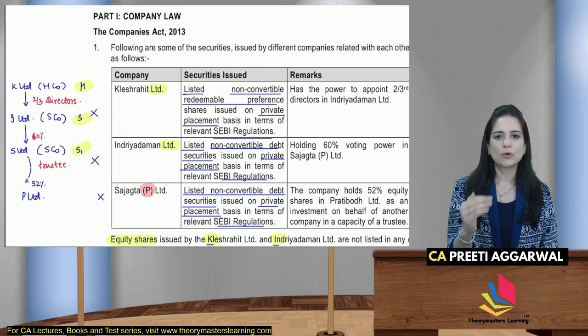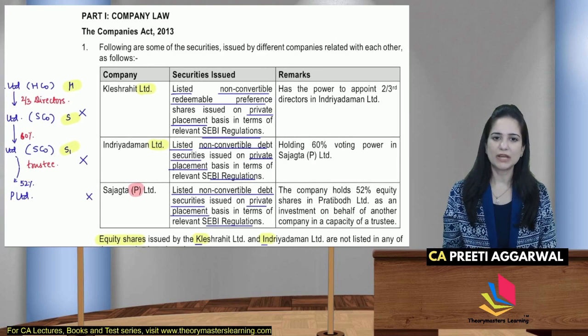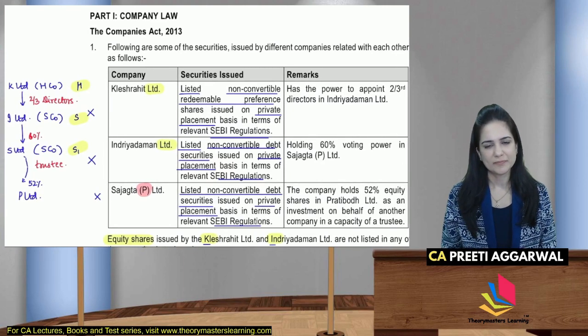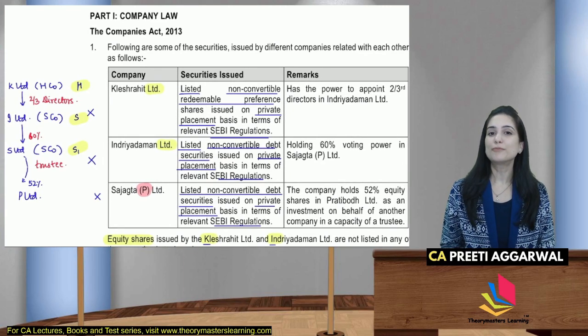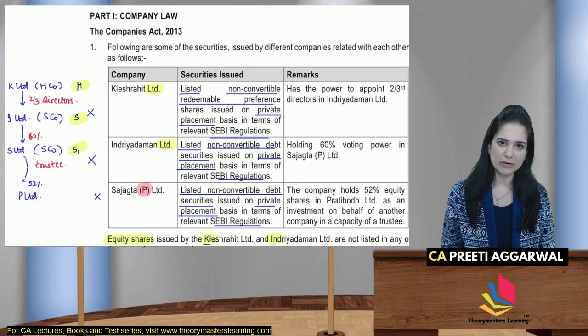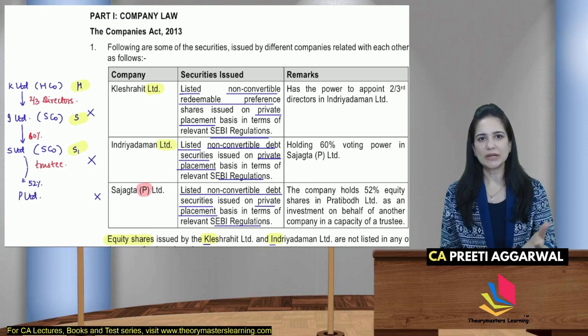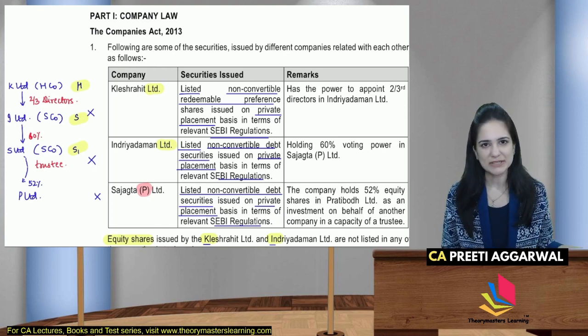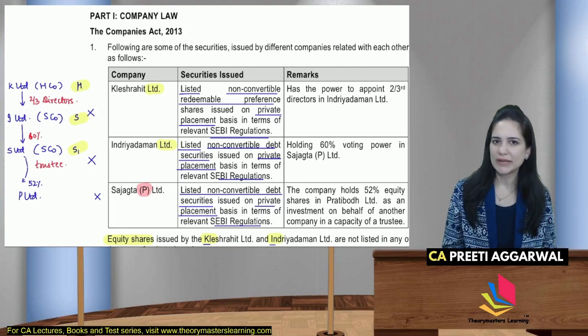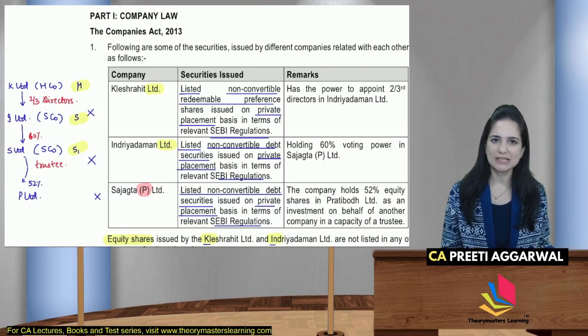I Limited holds 60% of the voting power in S Private Limited. So if you own more than half of the voting power, then yes, you are the holding company. That company is your subsidiary. So I is the holding company for S. S is the subsidiary.